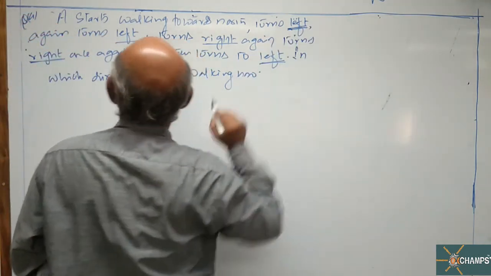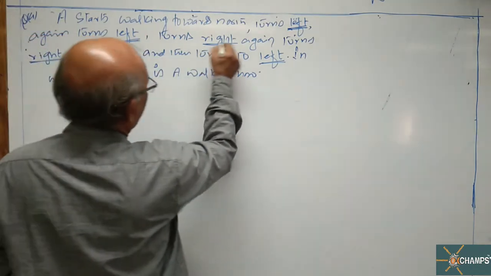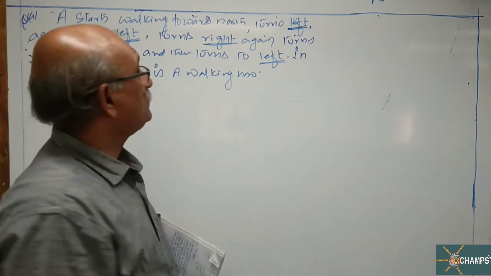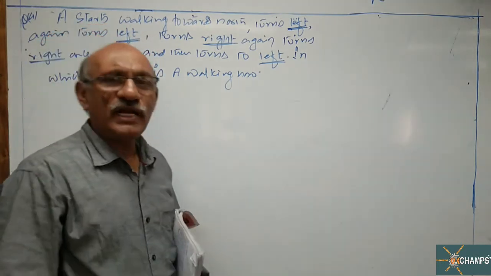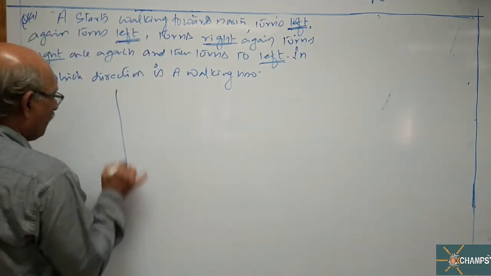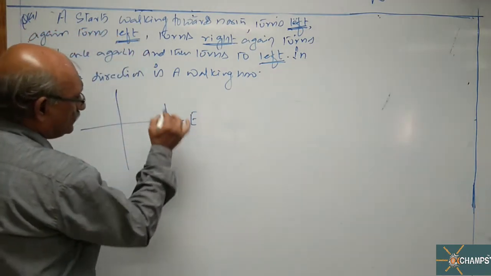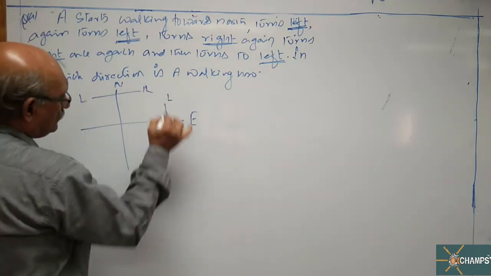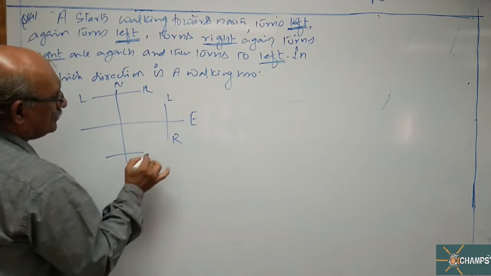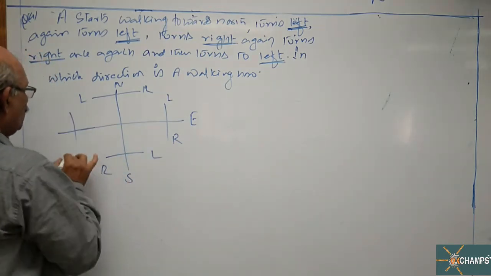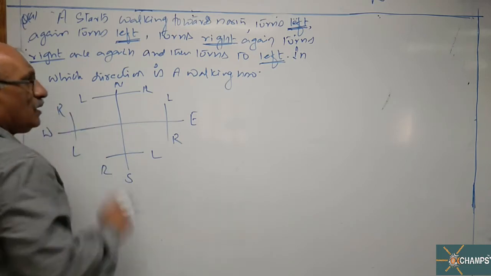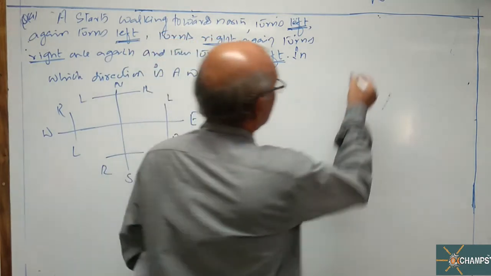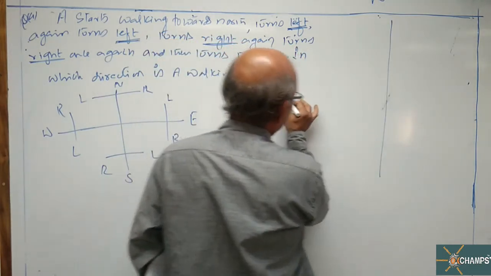Now look at this, sir. One left here, one left here, one right here, and one right here, and one left. Total 5 turns are there in the journey of A. Again, a rough figure to avoid any confusion is better. This is north. And this is west. This is always compulsory before drawing the main diagram to avoid any type of confusion.